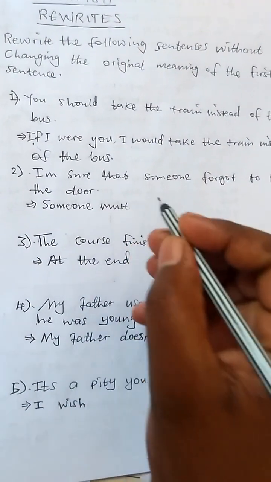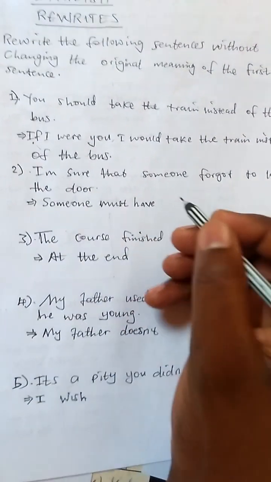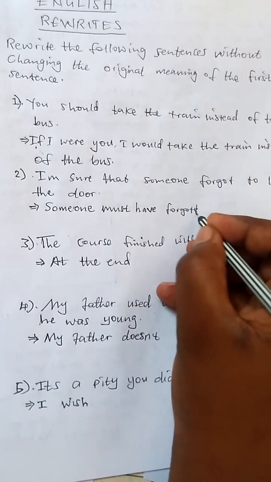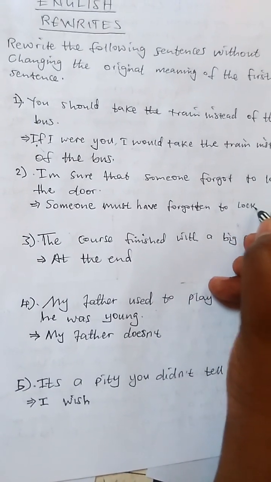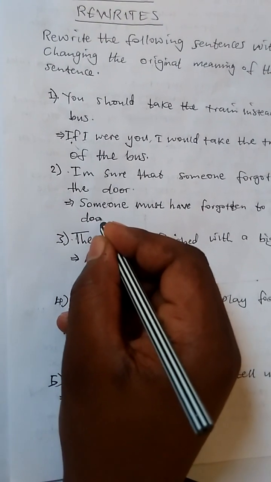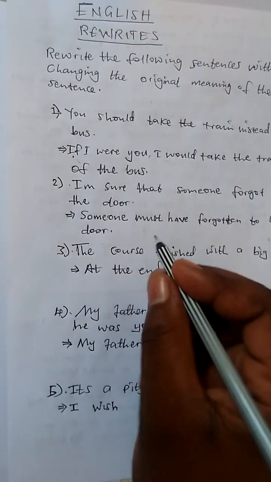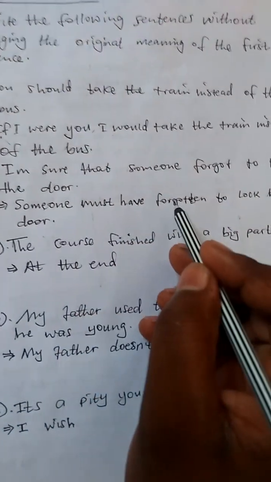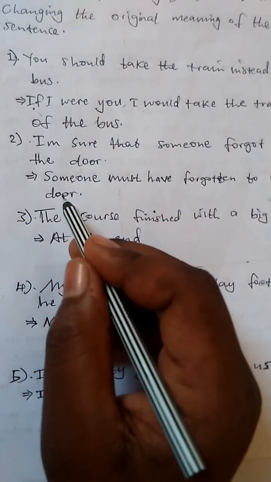We should say, someone must have forgotten to lock the door.